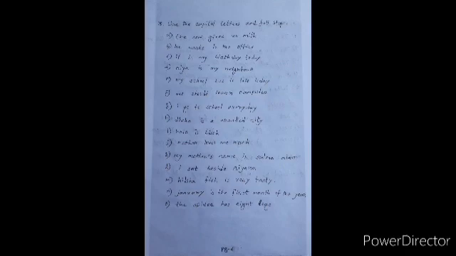Number H, look here, Dhaka is a crowded city. Dhaka is the name of a city, so it is a name, and at the same time it is a sentence, so we must use a capital letter. We must write D in capital form, and after city we must use a dot. Number I, here is black, H in capital, and after black a dot. Number J, mother loves me much, mother, M written in capital letter, and after much we should use a dot.